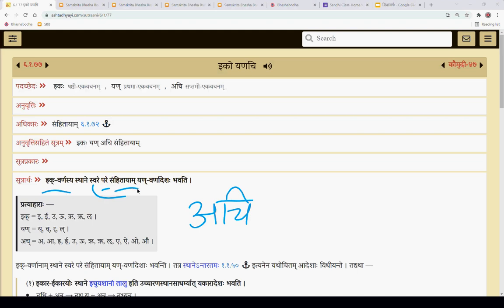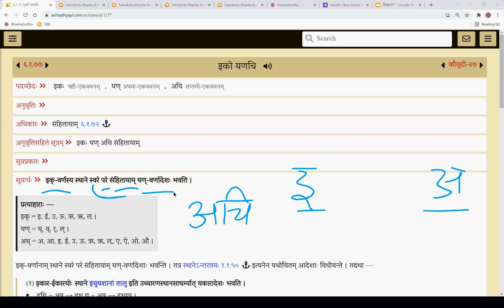Then another condition is samhitayam. Samipyam, sannikarshaha avashakaha. If there is no samipyam, then sandhi karyam etat karyam na bhavati. Whatever rule is given here fails, because samhita is important. Remember, samhita is important. Samhita is everywhere whenever the sandhi happens, except there are some exceptions.